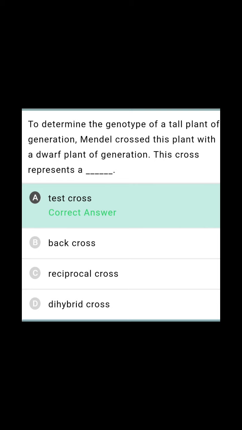To determine the genotype, he crossed. So here, tall is not homozygous, it is heterozygous tall. That is crossed to a dwarf, which consists of both the recessive alleles. So that is nothing but the recessive parent. Hence, the cross between the F1 hybrid and the recessive parent is nothing but a test cross, which is used to detect the genotype of an unknown plant, or to determine whether the plant is homozygous or heterozygous.